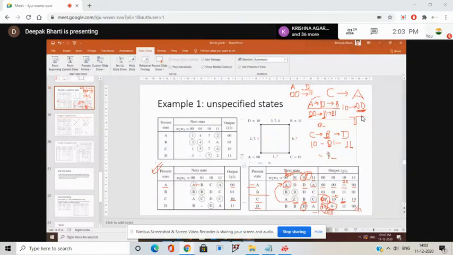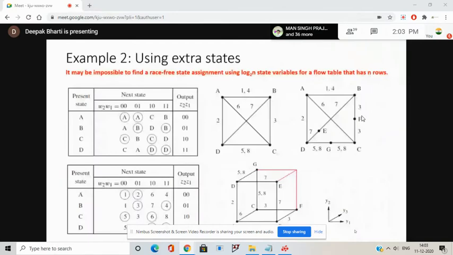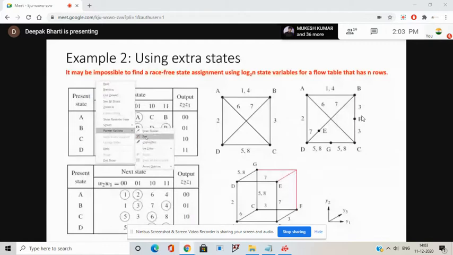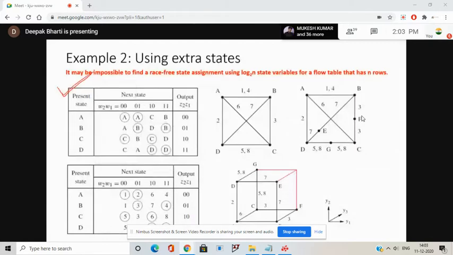Okay, so we are done with this example. The next example is where we do not have any unspecified state, but still we want a race-free state assignment. Say this original table is given, and then what will be your steps?